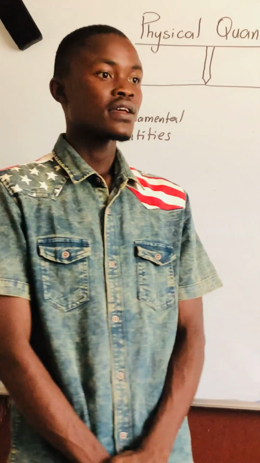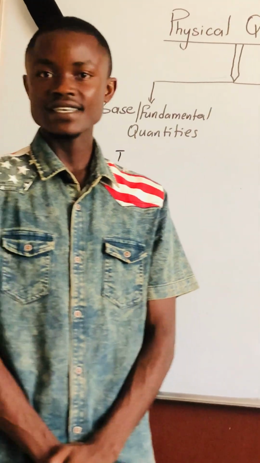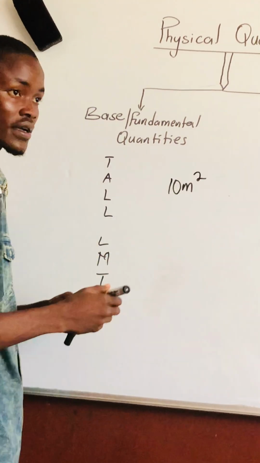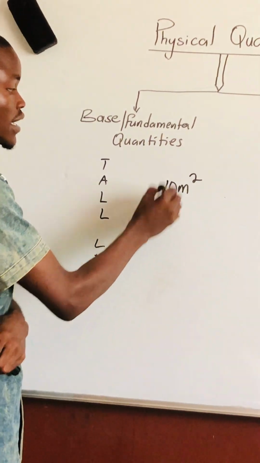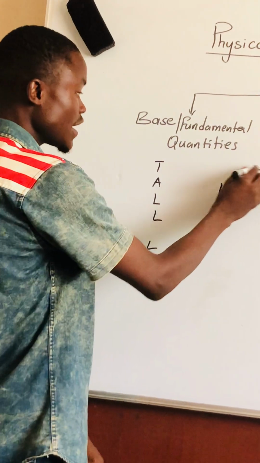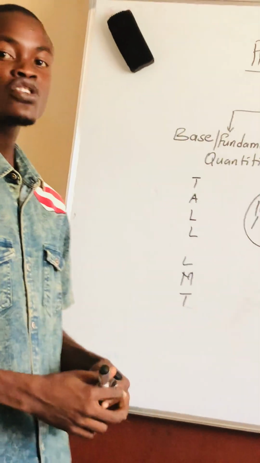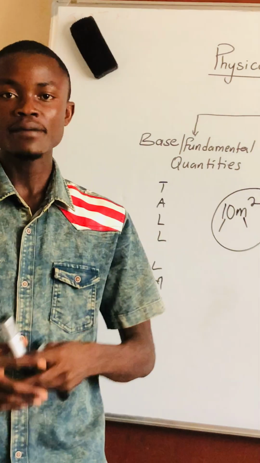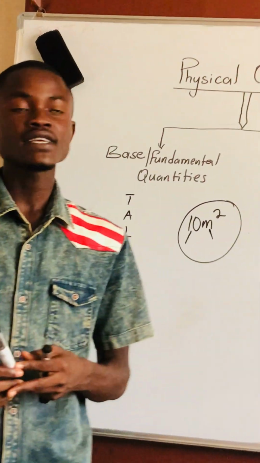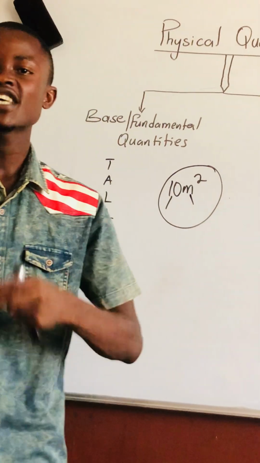Are we getting it? Now you can measure the area of what? Pastoral center. Let's say 10 meter square. So this is called the magnitude. This is called what? The unit. So the area of pastoral center is a physical quantity. Even you can measure the temperature of your body. Temperature is a physical quantity. So when you say physical quantity, it is anything that you can measure, as well as it has a magnitude and a unit.